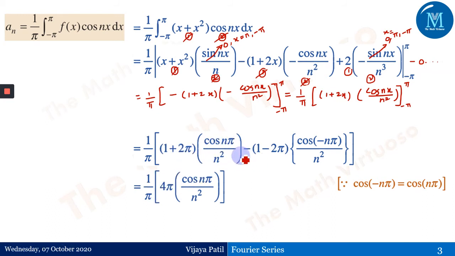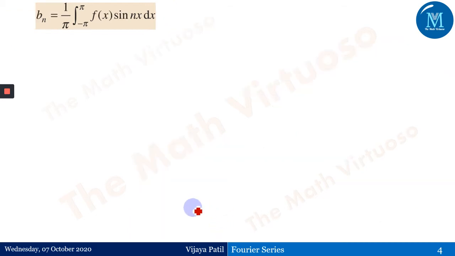So just by adjusting the terms, we'll be getting 1 upon pi into 4 pi cos of n pi upon n square, which is 4 into minus 1 to the power n upon n square. Clear? So this is the value for an.